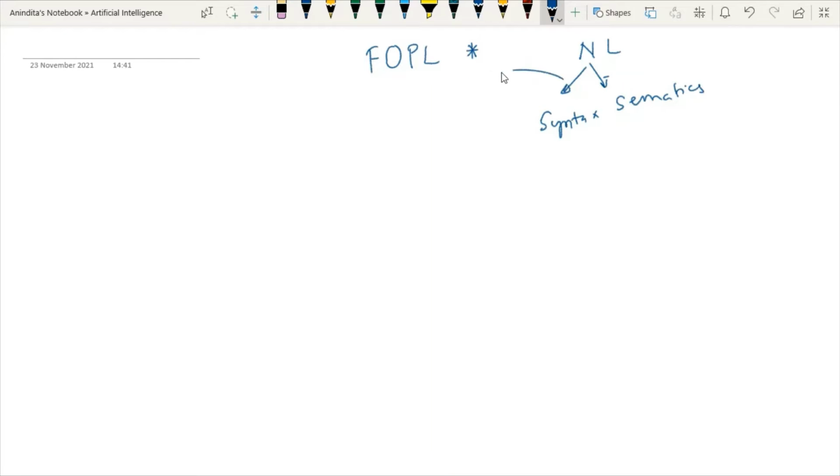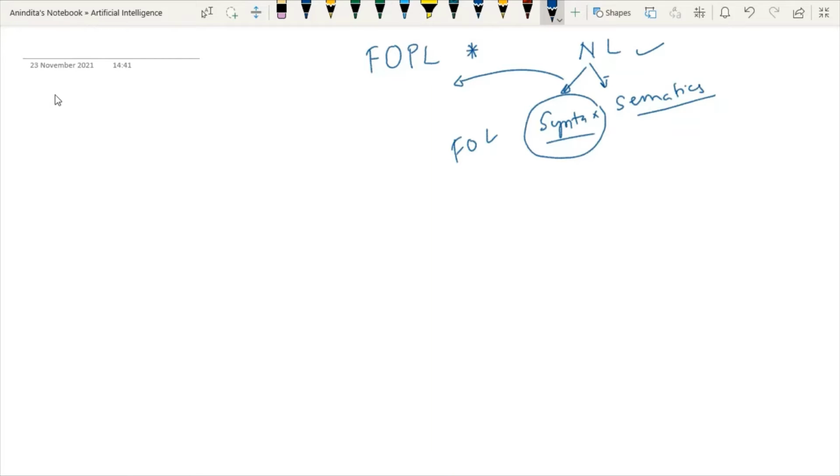This concept is used in FOPL, and syntax and semantics concepts are also used in natural language. Now the first question that should come to your mind is, what is syntax all about? The syntax of first order logic determines which collection of symbols is a logical expression in first order logic. It means the basic syntactic elements of first order logic are symbols.